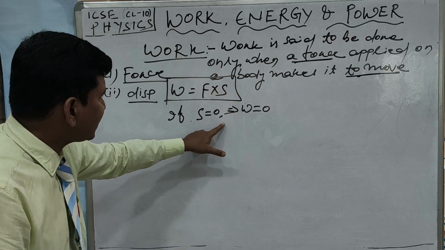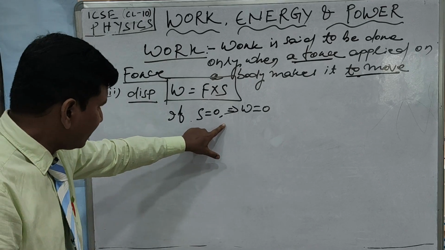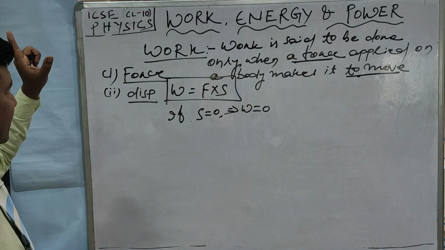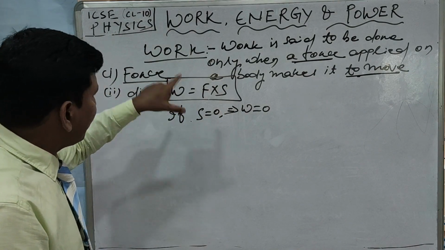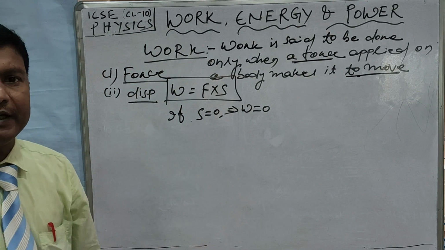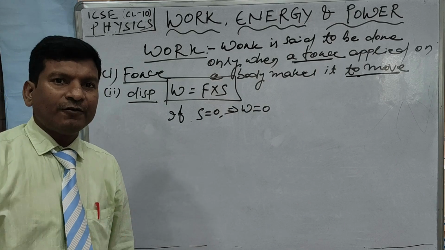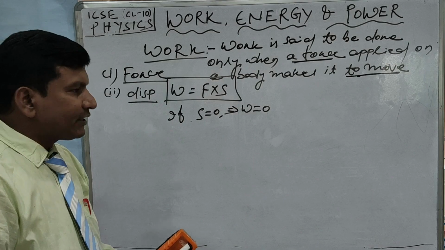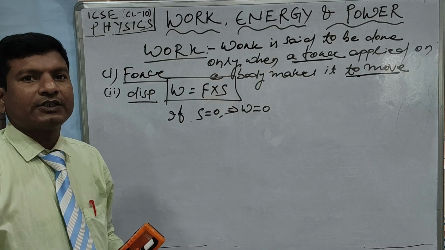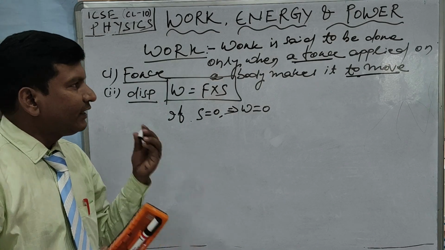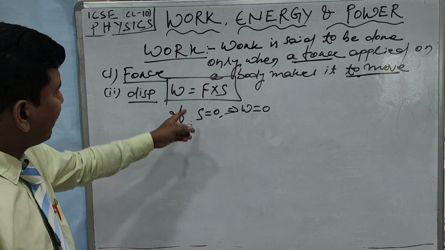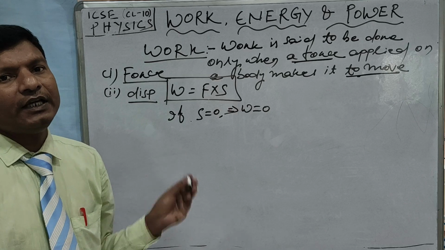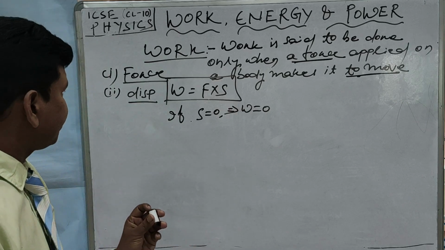So the displacement of the body becomes 0, and at that moment work is 0. Once again, when there is no displacement of the body by the applied force, work done will be 0. In this way we measure the amount of work done. The amount of work done is equal to the product of the magnitude of force and the displacement it produced in the direction of the force.